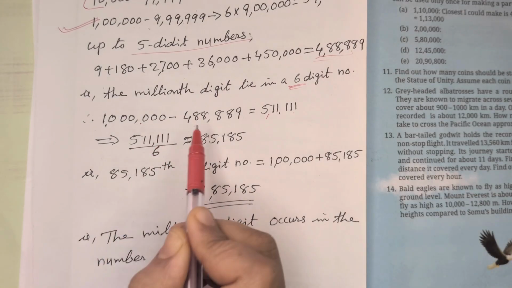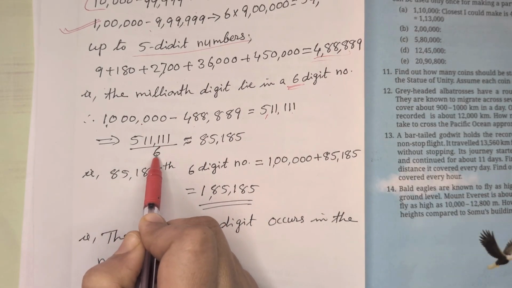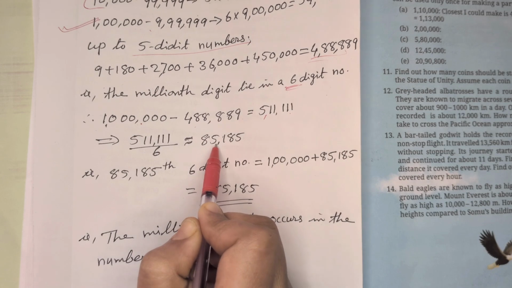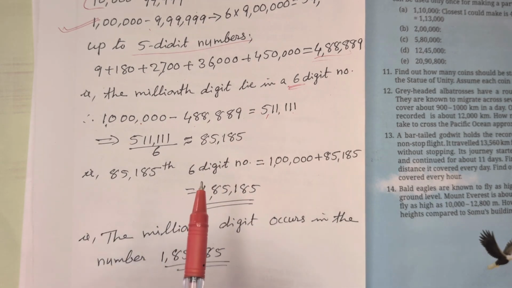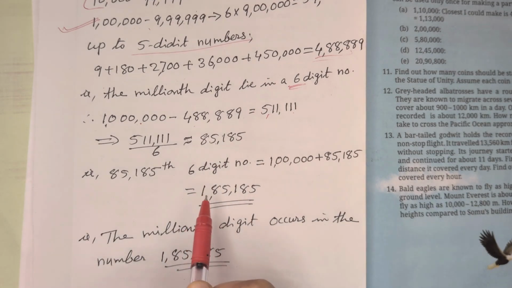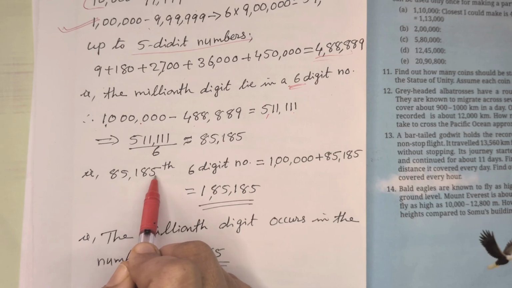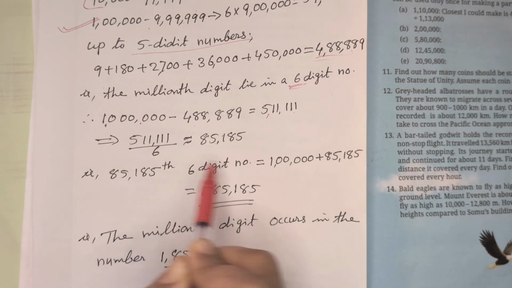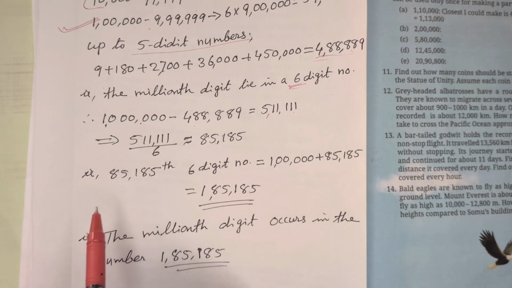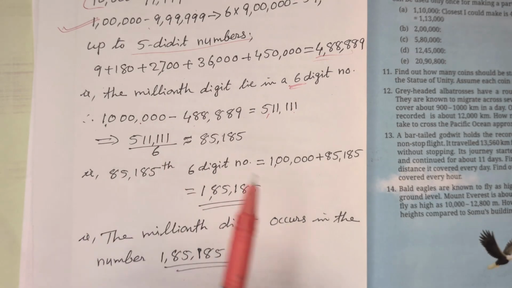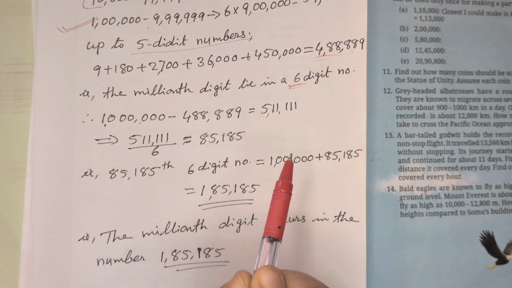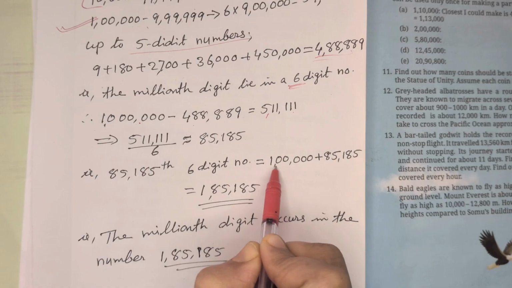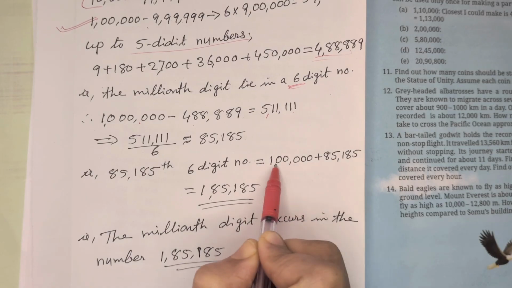To find which number, we have to divide by 6. So you will get approximately 85,185. So the 85,185th 6-digit number is where it will come. Till there, all from 1 digit to 5 digit, we already have 1 lakh numbers.